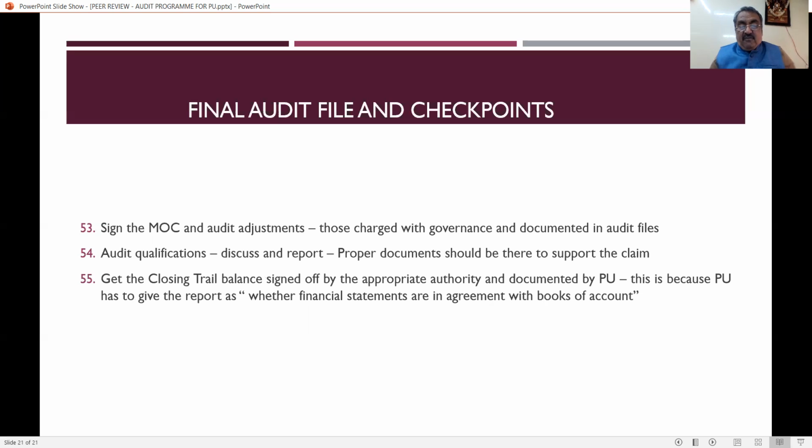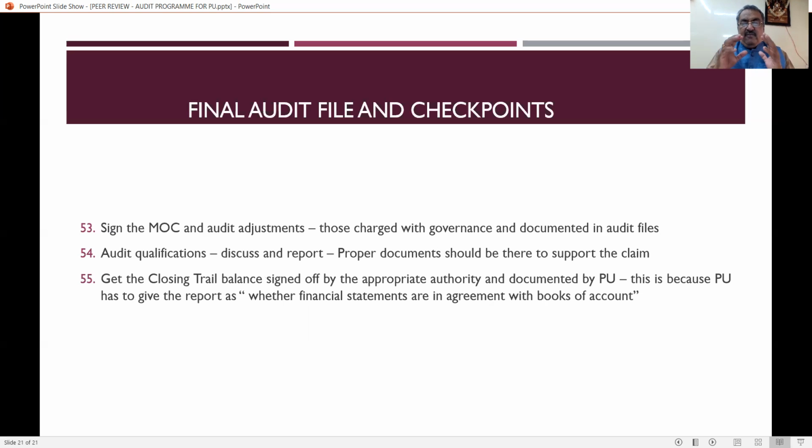And after closing, get the closing trial balance signed by the customer, because the practice unit has to state in its report whether the financial statements are in agreement with the books of account. Then the practice unit has to say yes, it is in agreement with the books of account. For that, they have to obtain the signed trial balance. The signature has to be given by the appropriate authority of the client, and it has to be properly documented by the practice unit.